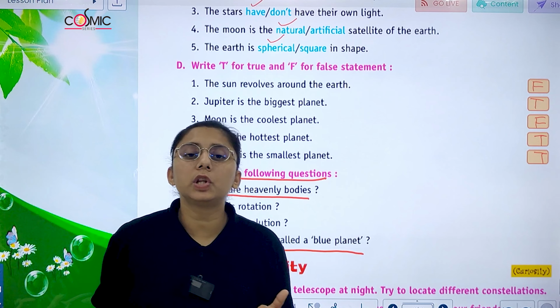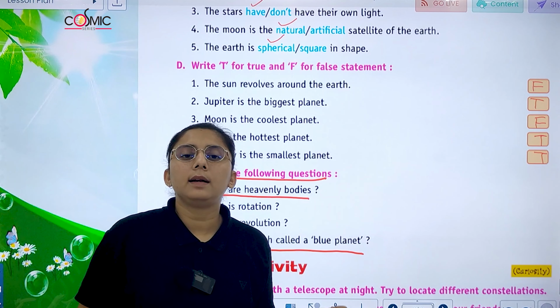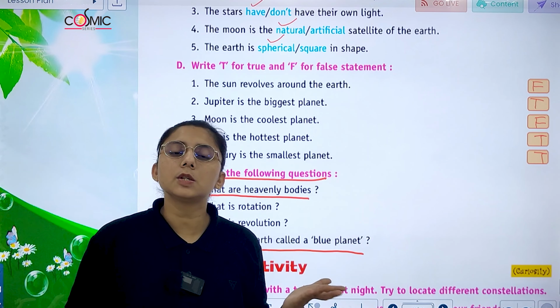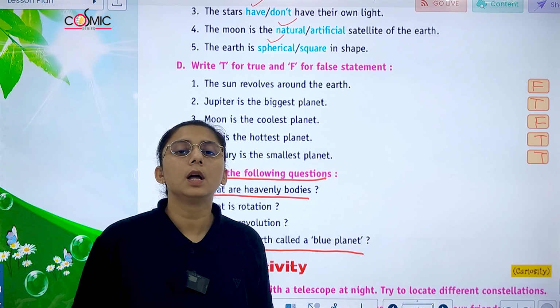Why is Earth the blue planet? Because three-fourths of the Earth is covered with water. That is why Earth is also called the blue planet.